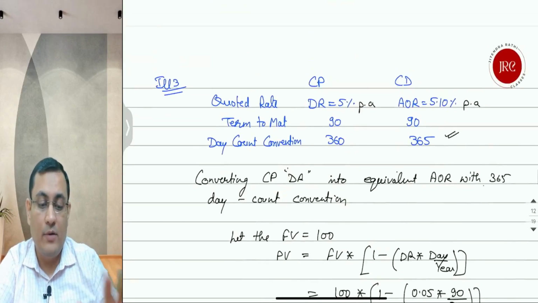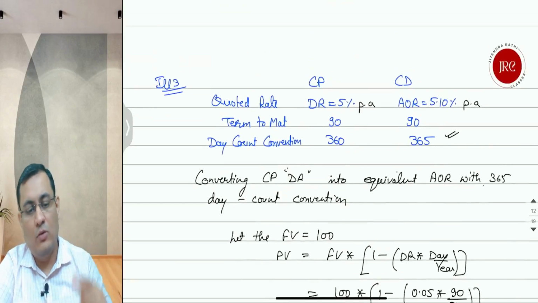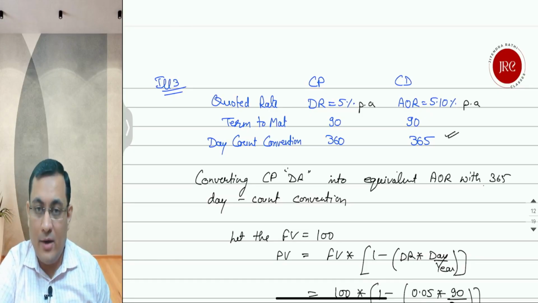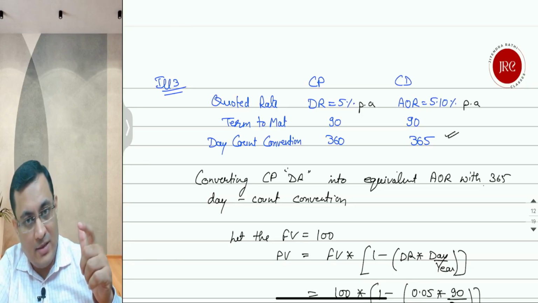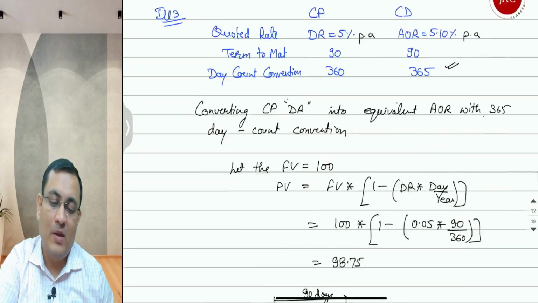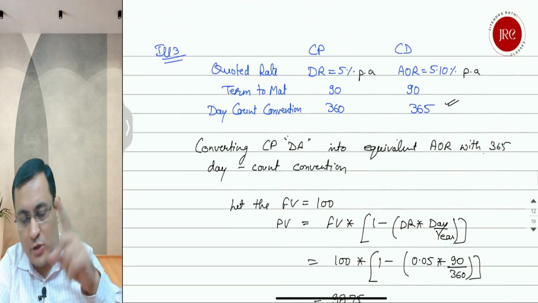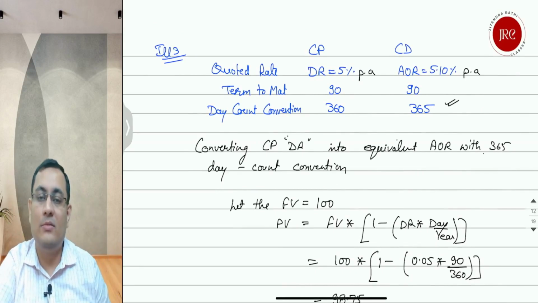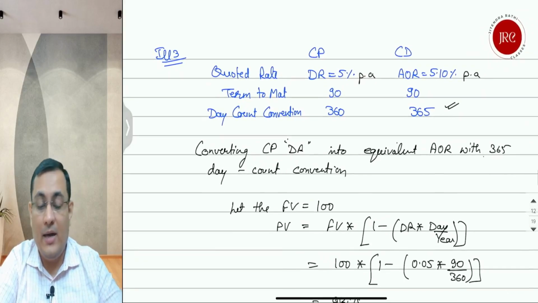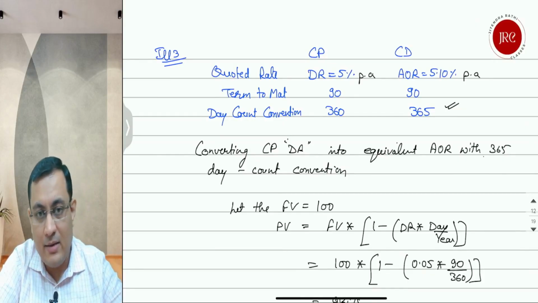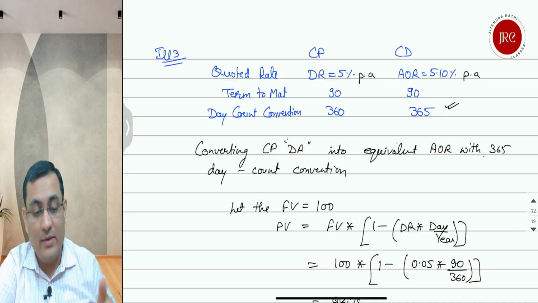So directly, discount rate and add-on rate are not comparable. Reason two: first, the discount rate is a percentage of face value, the maturity value, and the count of 360 is used here. Whereas for CD, the add-on rate is calculated as a percentage of present value and the day count here is 365. So if you want to compare, first the DR needs to be converted into an add-on rate with the same day count convention, then only you can compare. And one more thing, what we said is that the discount rate is always understated, and we can see this.